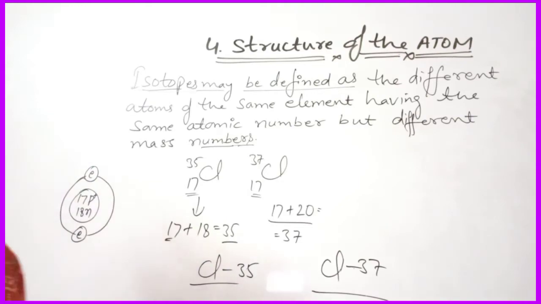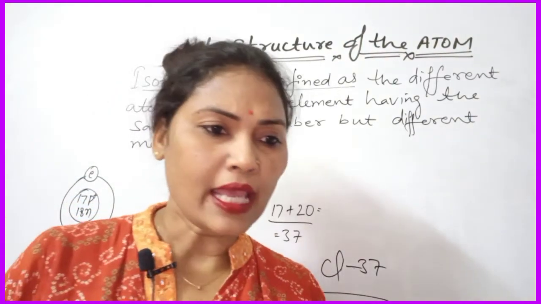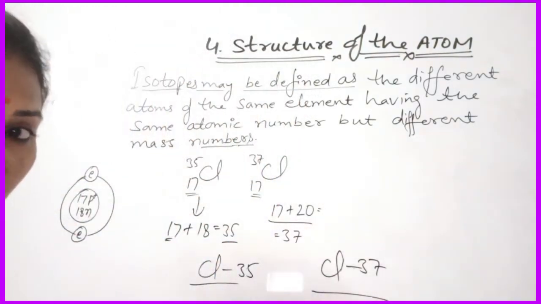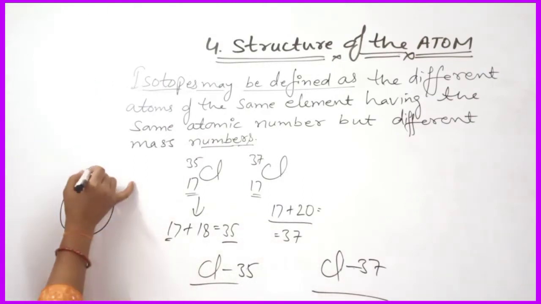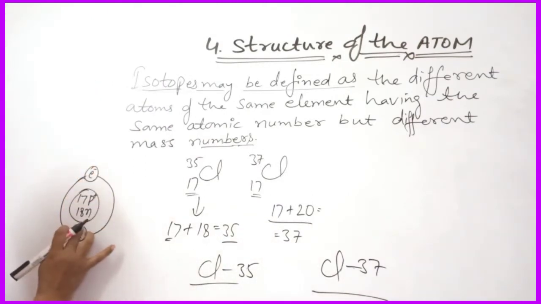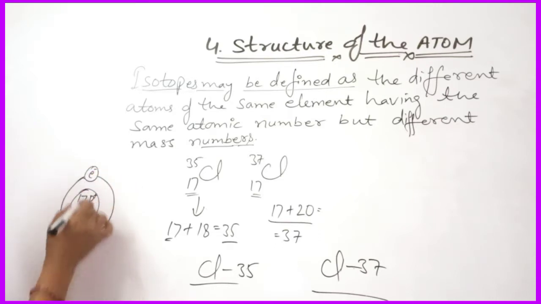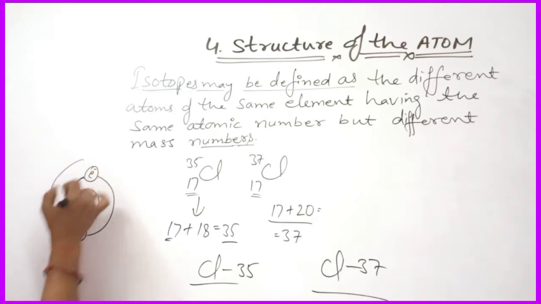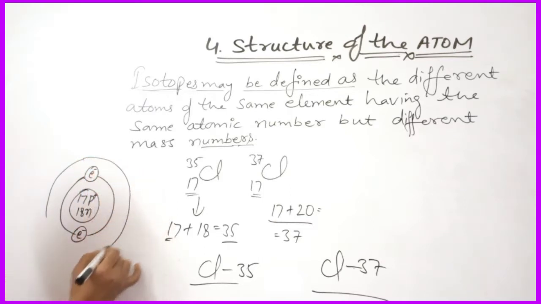Got it? After that you can make the L shell. Okay, and electrons contain negative charge, you know that. So you can put the negative charge over here. Now the next orbit contains 8 electrons, that is L shell.